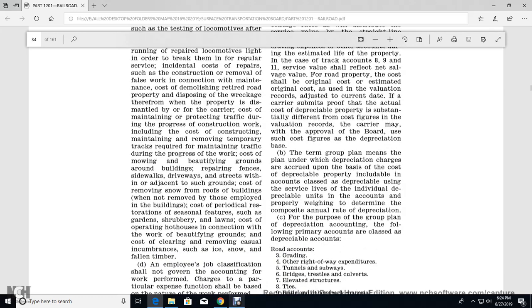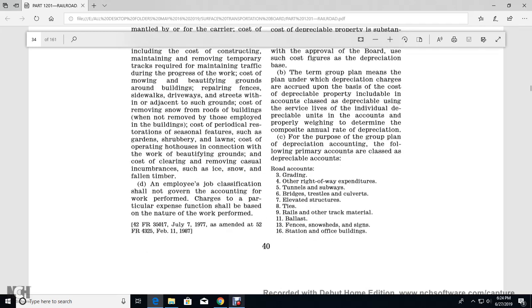The term group plan means the plan of depreciation for the group, based on the cost of the depreciable property included in the account of the class for the depreciable unit, with the service lines of the individual depreciable units in the accounts properly weighted in determining the composite annual rate of depreciation for the purpose of the group plan. The depreciation accounts of the following primary accounts are classified as depreciable. Road accounts: grading, other right-of-way expenditures, tunnels, subways, bridges, trestles, culverts, elevated structures, ties, rails, other track